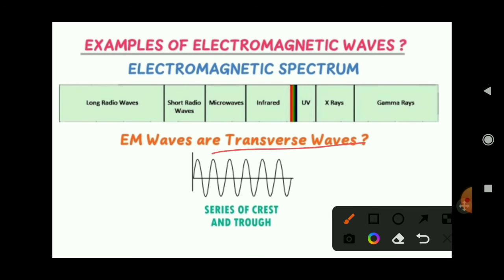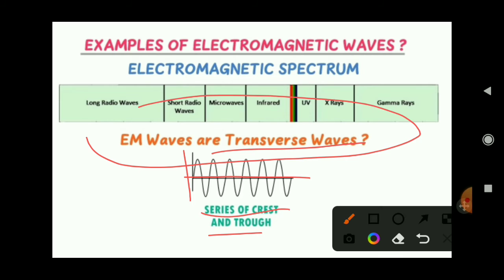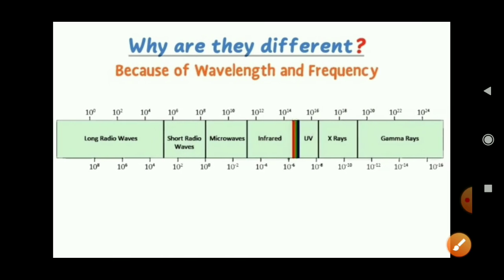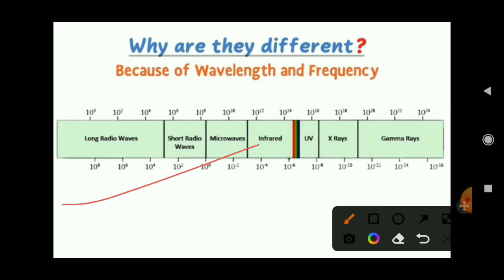So first of all, what is a transverse wave? Transverse waves are when the particle motion and the propagation of the wave are perpendicular to each other, then this is known as a transverse wave. Or in other words we can say a series of crests and troughs is known as a transverse wave. So all electromagnetic waves are transverse waves. Radio waves, microwaves, infrared, X-rays, gamma rays, and also UV rays are all transverse waves. All are transverse waves, all are electromagnetic waves.